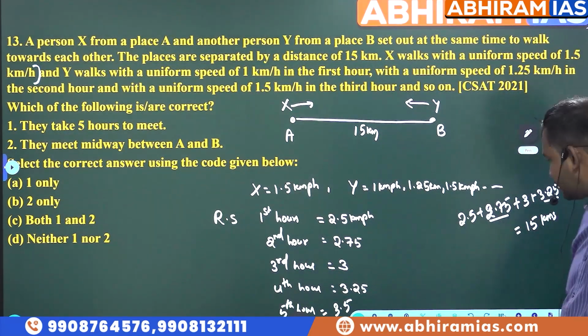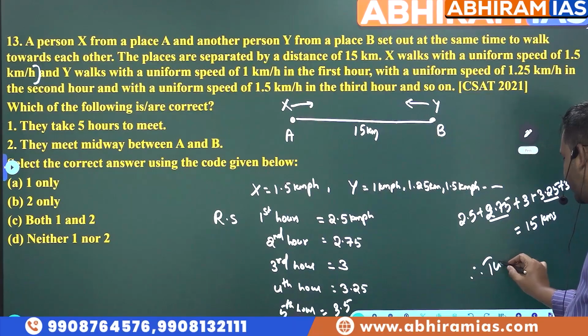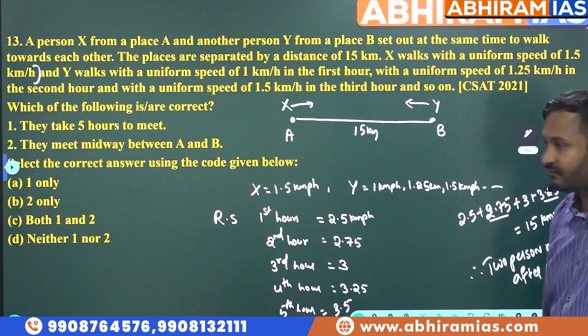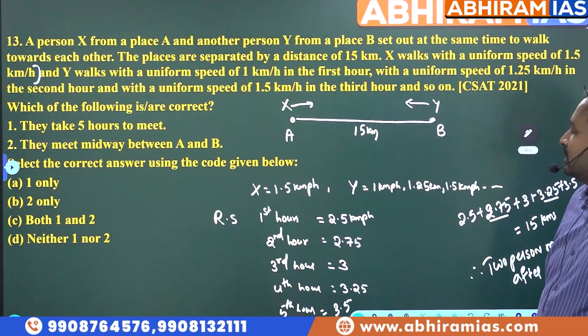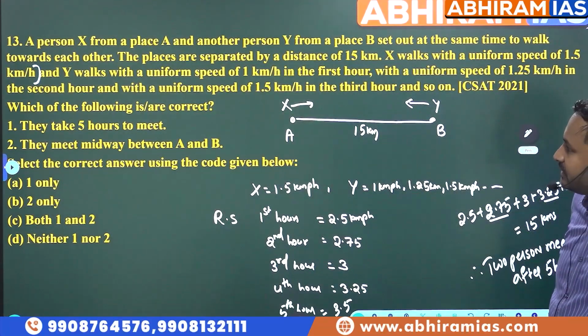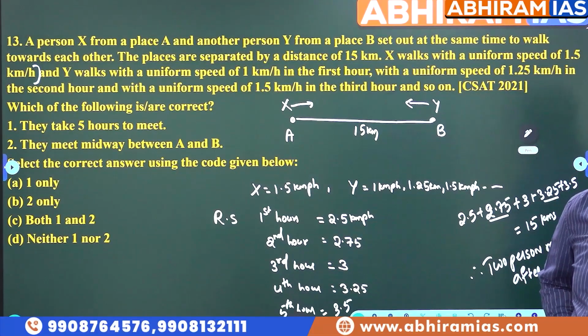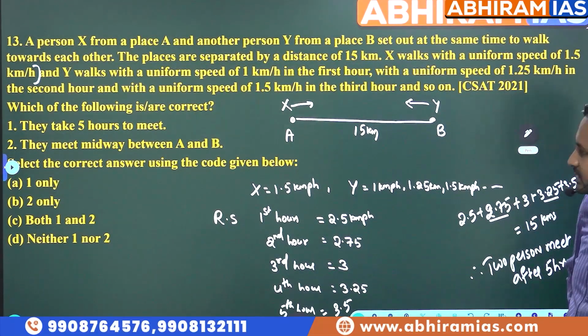5 hours. Therefore, the two persons meet after 5 hours. After 5 hours. Next, what is the first one? They take 5 hours to meet. Yes, actually they are taking 5 hours to meet each other. That is correct. What is the second one?